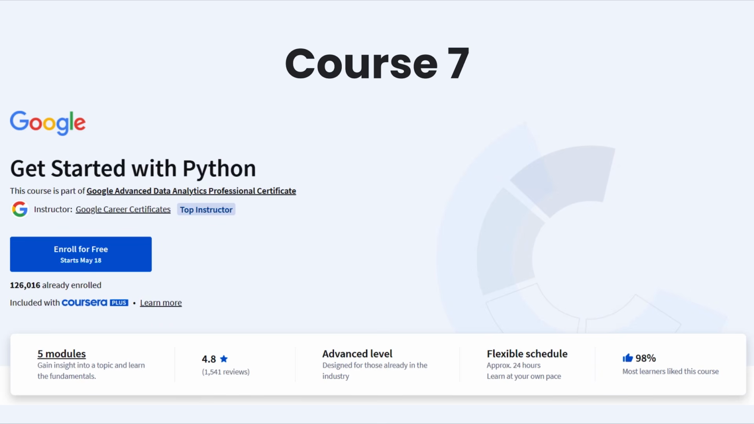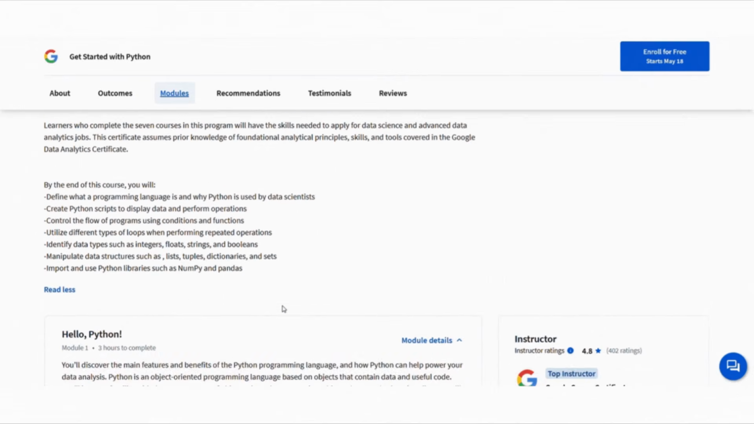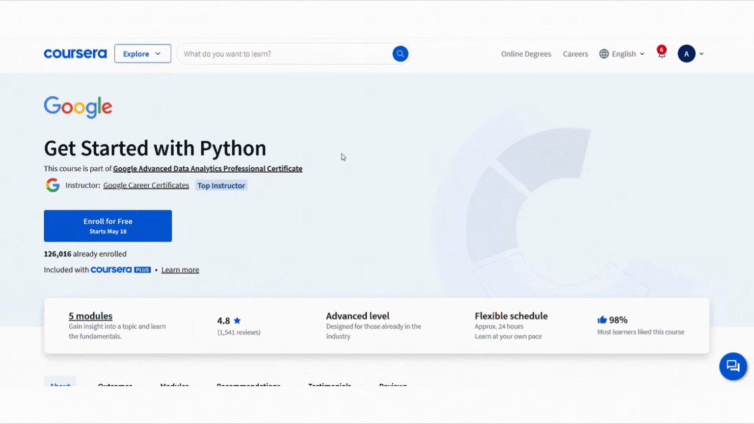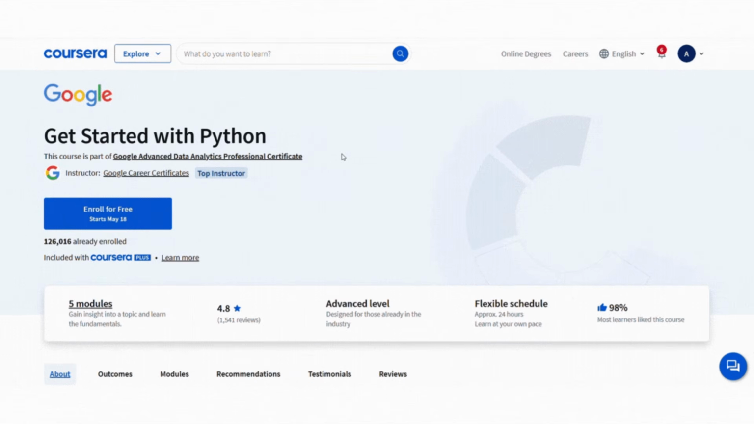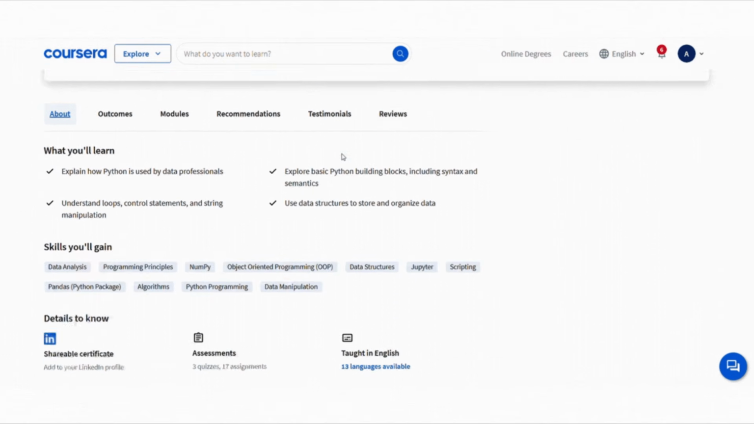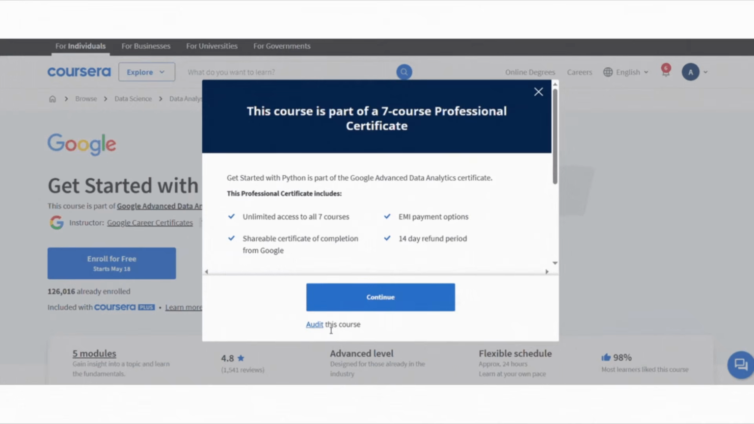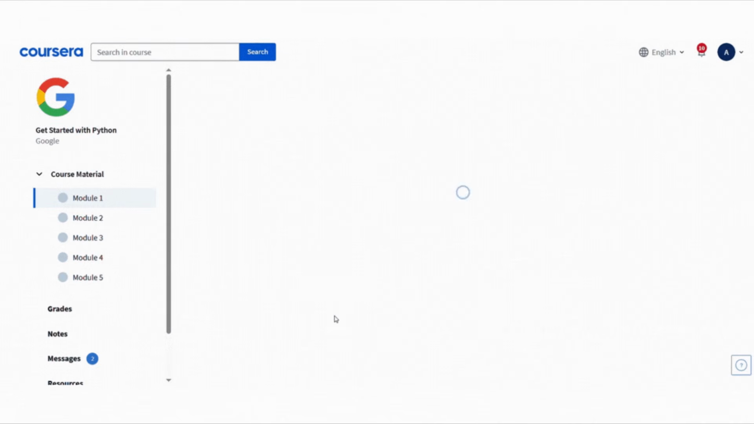Finally, the last one is Get Started with Python by Google. This advanced course has 5 modules and takes about 24 hours to complete at your own pace. It teaches how Python is used in data analysis, covering basics like loops, control statements, data structures, and object-oriented programming. To enroll in this course for free, click Enroll for Free button, then click Audit this course, and that's it. You will get full access to all the course materials.